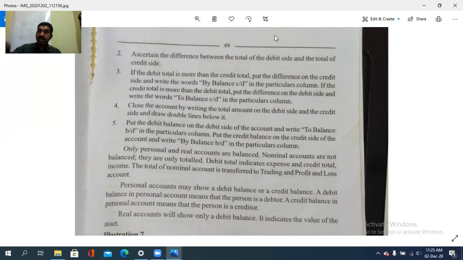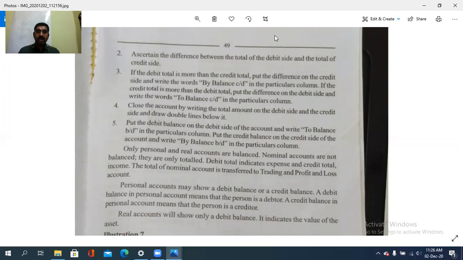If the purchases account is there, just put the total of the debit side and the total of the credit side, the same as for sales also. Only the person's account and the real asset account are to be balanced. The nominal account you put as it is. Then the debit total indicates expense and the credit total indicates income. The total of the nominal account is transferred to the trading and profit and loss account.